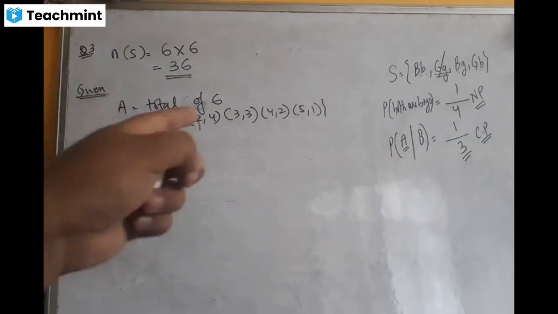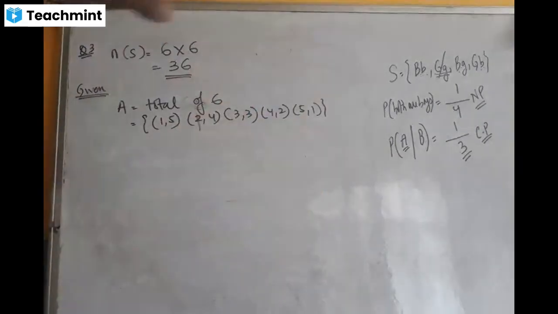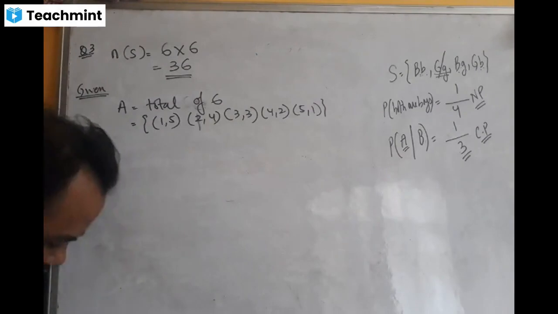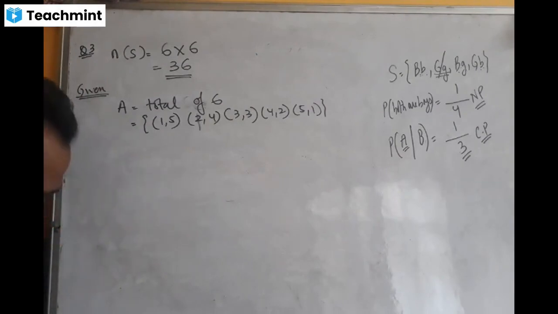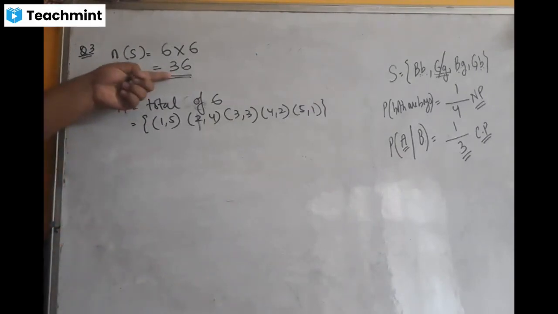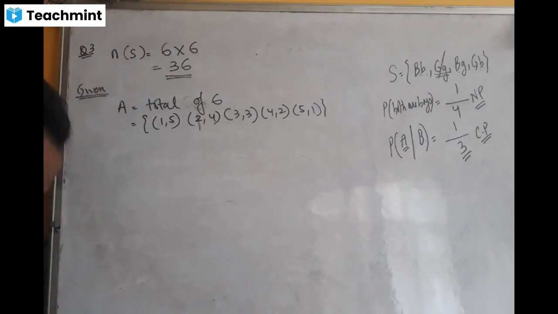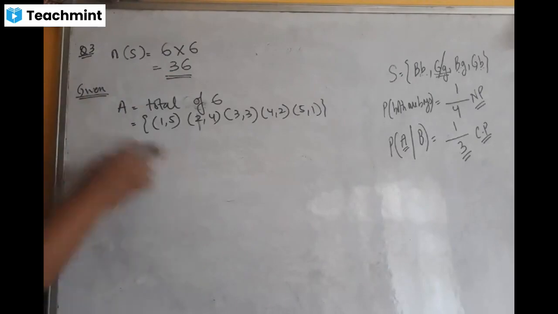That means I can consider only this. So the entire sample space is no longer 36, because this event has already occurred. Now, what am I supposed to find? Listen, a dice is thrown twice, so there are 36 results, and the sum of the numbers appearing is 6. That means it is already given. This is given that the event A has already occurred.